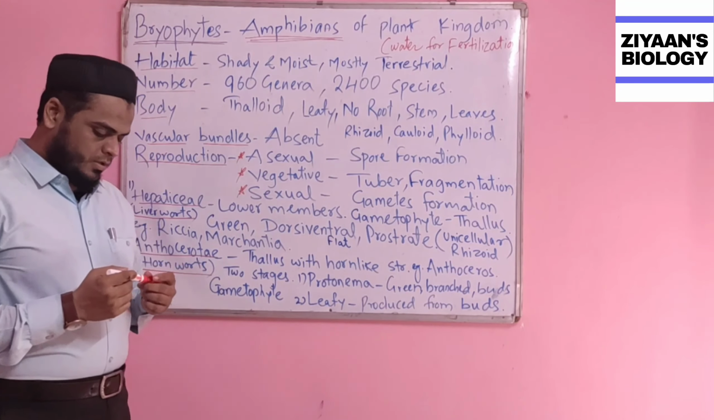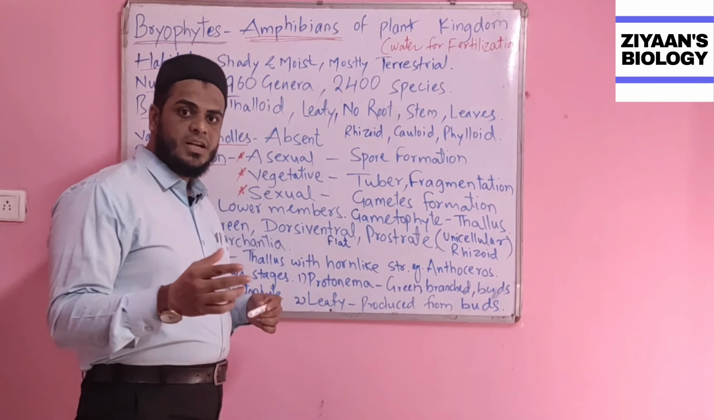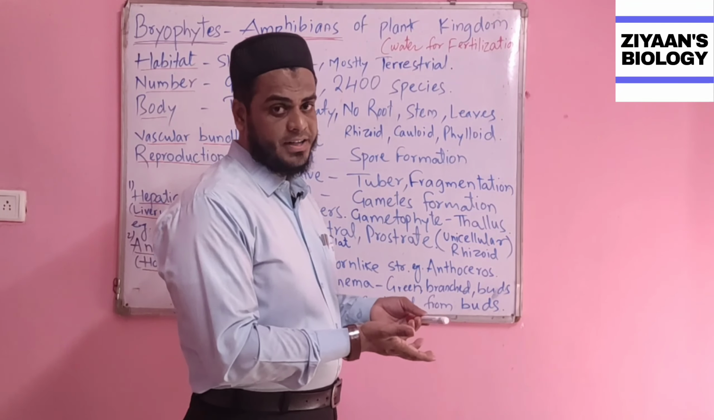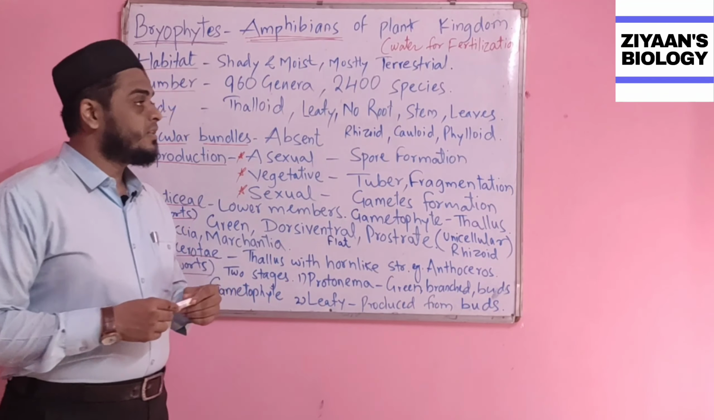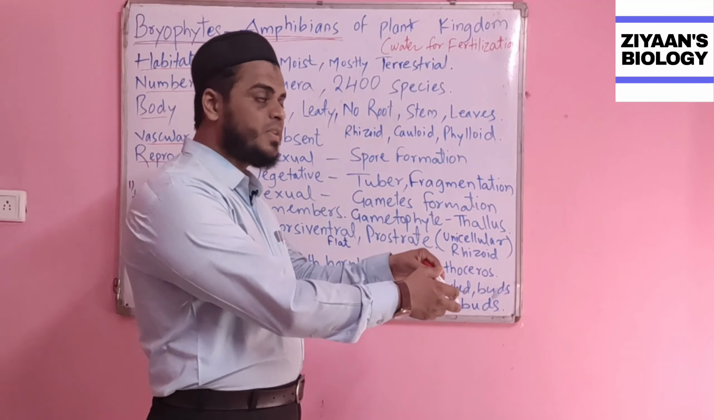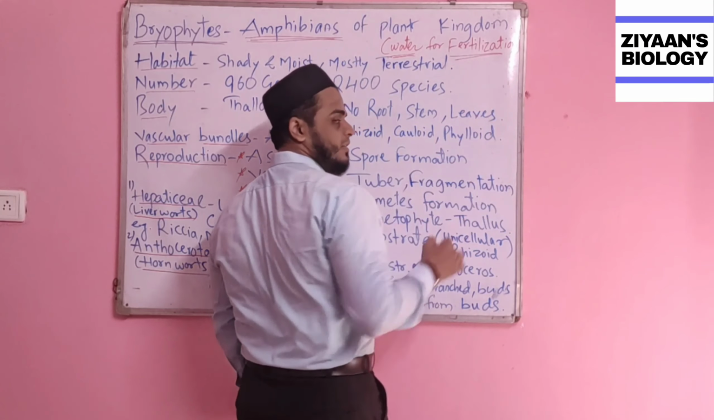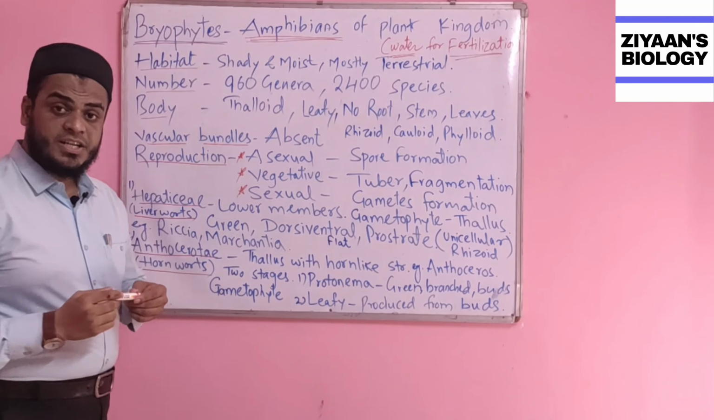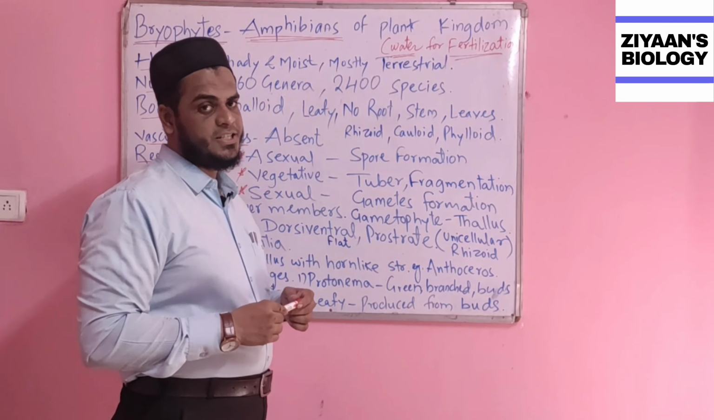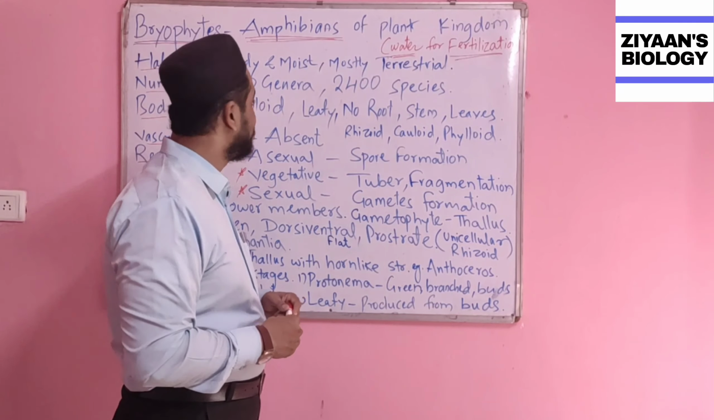If you are dealing with the animal kingdom, the meaning of amphibians is an organism which can live on the land as well as in the water. But in case of these plants, they cannot live in the water and then shift the location to the land. Rather, they require water for their fertilization, which means water is the essential component for their fertilization. That's why they are called the amphibians of the plant kingdom.